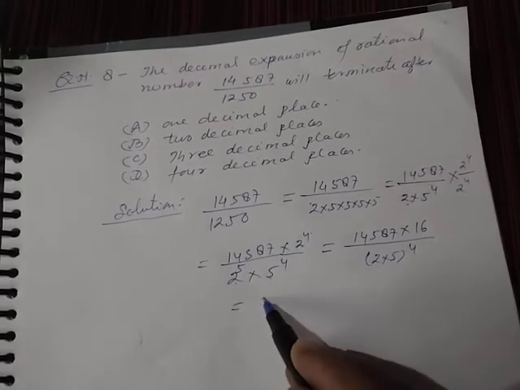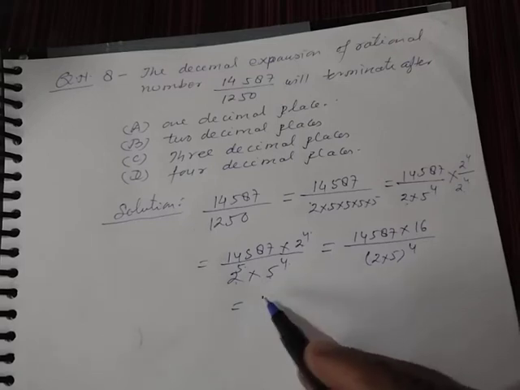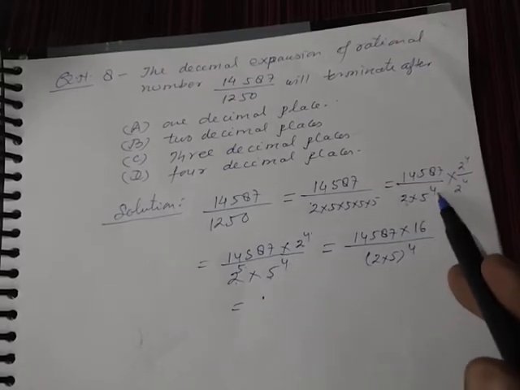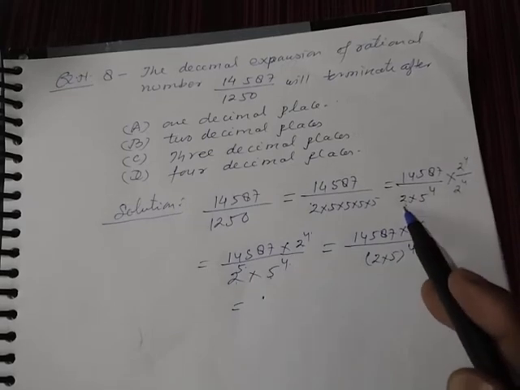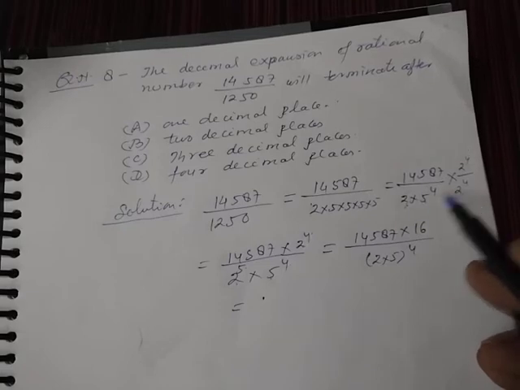Now student, here one thing you keep, that is 5 to the power 4, and here is 2, and you will have to make both powers same.